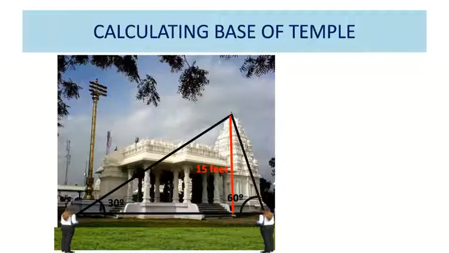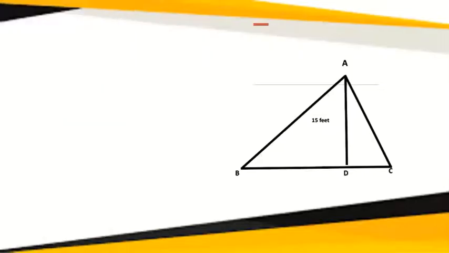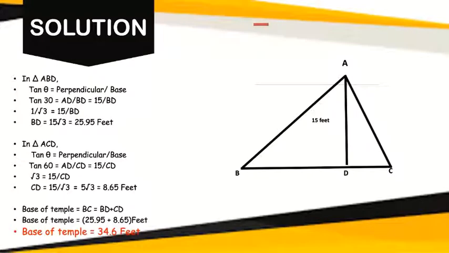Two right triangles form here. Let us name these points A, B, C and D. So the height of temple is AD, which is 15 feet. Base of temple is AC. Angle of elevation from point B is 30 degree, whereas the angle of elevation from point C is 60 degree. With this solution, we can find the complete base of the temple.